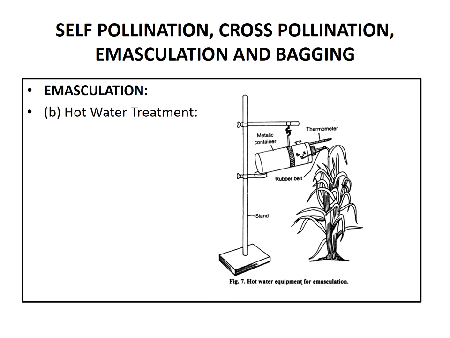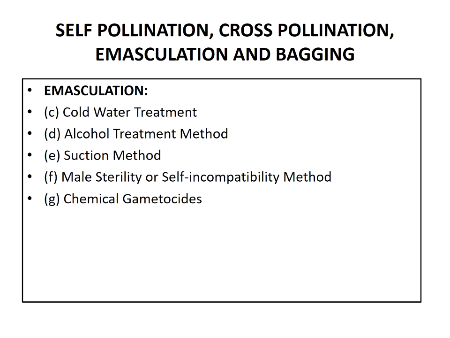So next is the cold water treatment. Like hot water, cold water also kills the pollen grains without damaging the gynecium. In rice, a temperature of 0 to 6 degrees Celsius is maintained to kill the pollen grains, and this method is less effective than the hot water treatment.